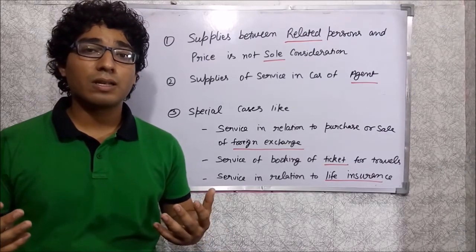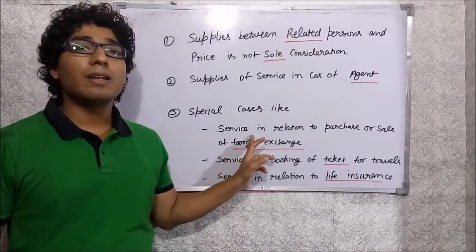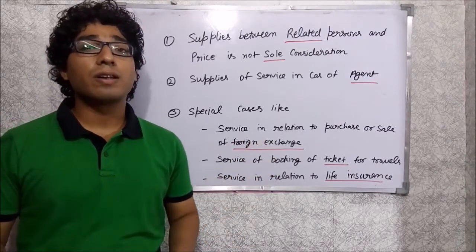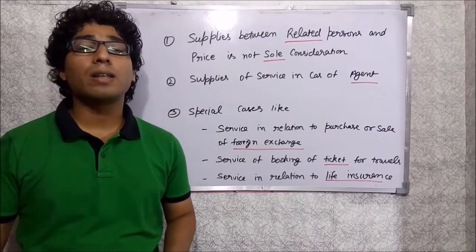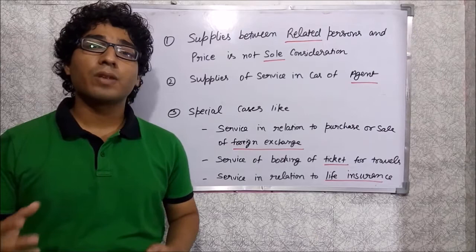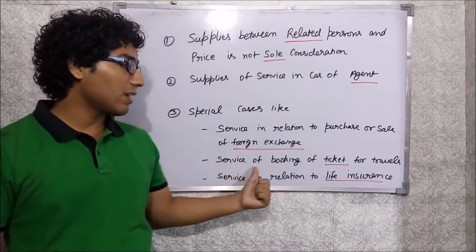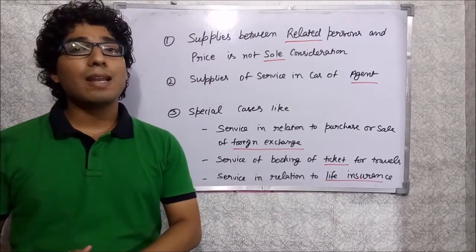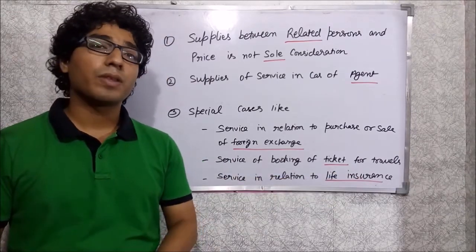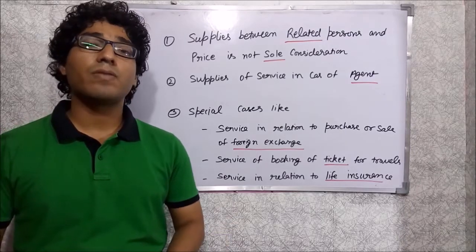These special circumstances include services in relation to the purchase or sale of foreign currency. Those who exchange foreign currency need to look at the value as per the valuation rule. The second is the service of booking of tickets for travel, so the travel agency who books the ticket will also calculate the value of their services as per the valuation rule.